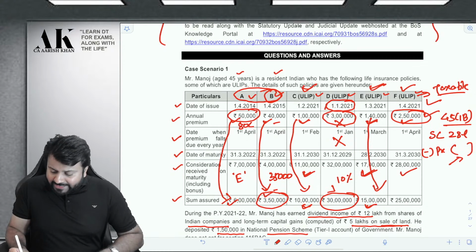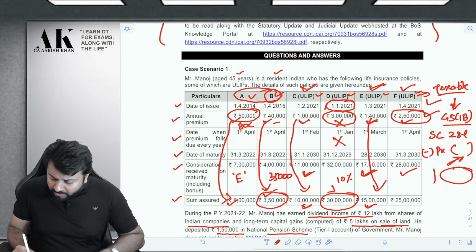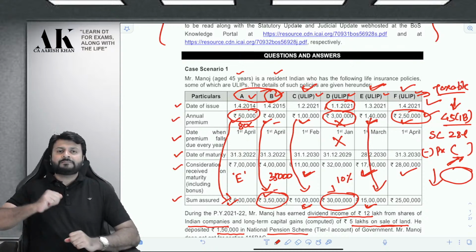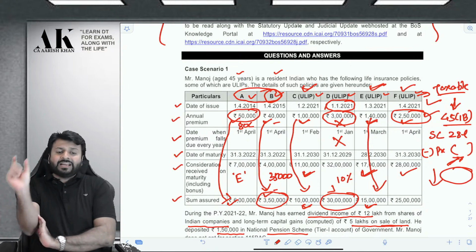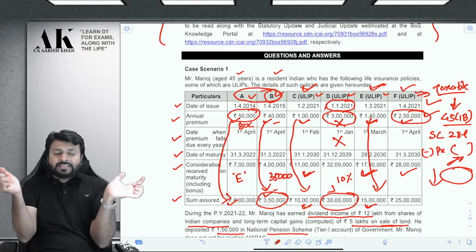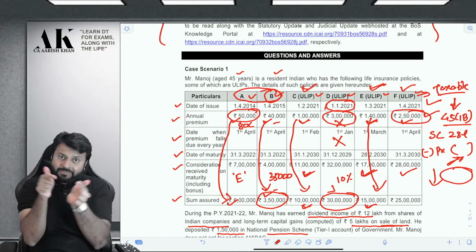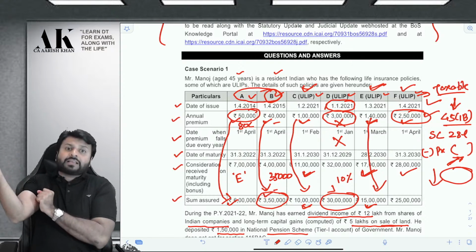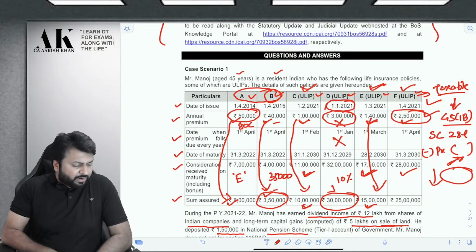So it is better that for the ULIP which you are making taxable, the higher premium would be better for you, because then the gain will be lesser. Because if I consider F as exempt and if I consider C and E as taxable, then the cumulative premium of C and E will be lesser. So in that case, my gain will come to a higher amount. Did you understand what I am trying to say? Please respond.